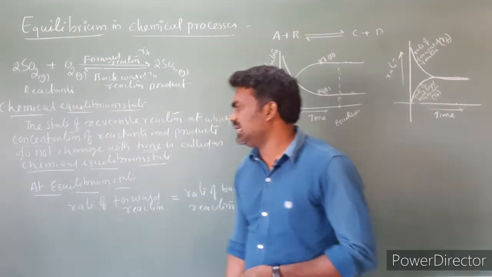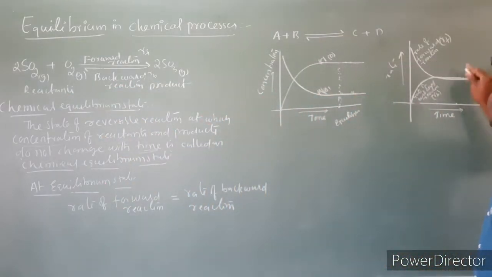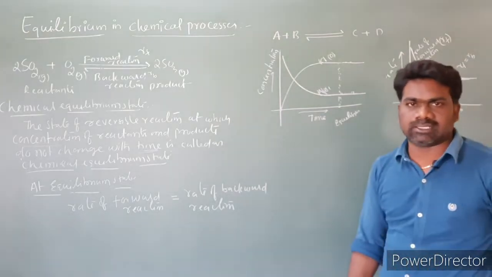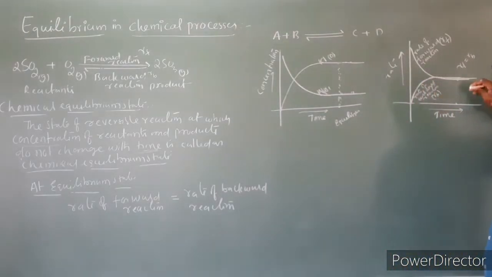That stage is nothing but equilibrium state. I am taking this point, at this point rate of forward reaction is equal to the rate of backward reaction. This state we are calling as equilibrium state.